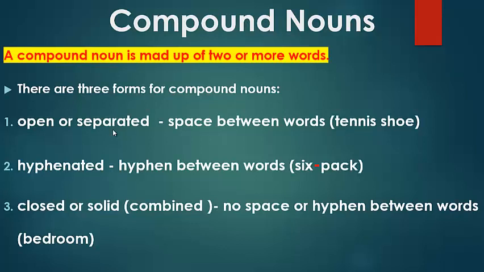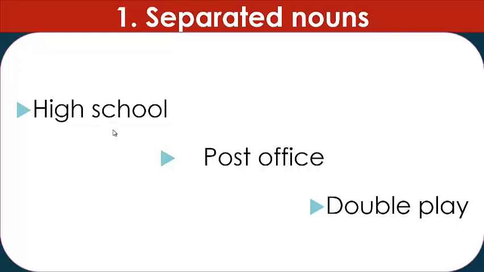Hyphenated, a hyphen between words, like 6-pack. 3, closed or solid, combined, because there is no space or hyphen between words, like bedroom. So these are the 3 types of compound nouns: separated, hyphenated, or combined words. Let's have some examples for each type of these.